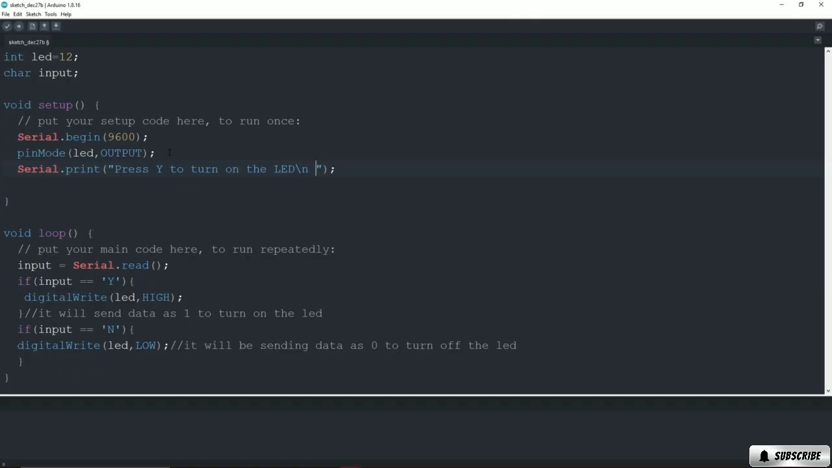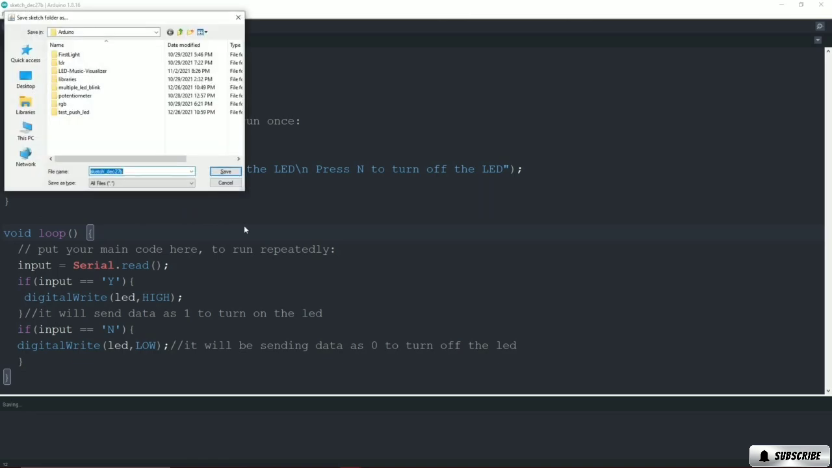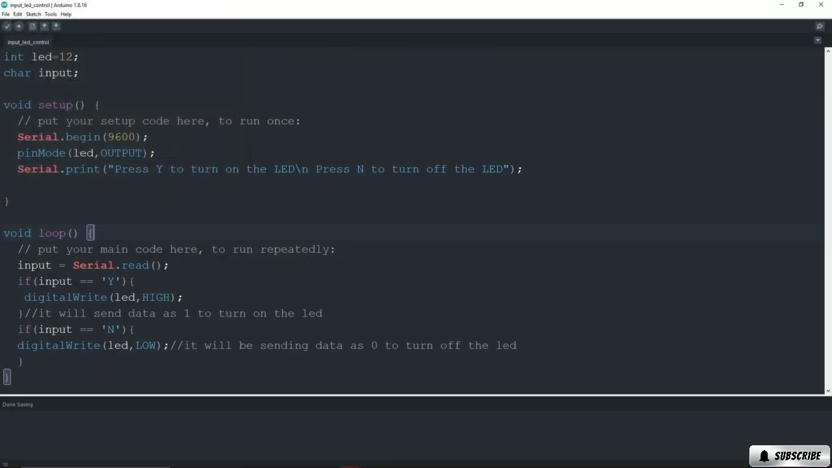It should ask our user to press N to turn off the LED. And once we are done with it, we will save the code and set it as input underscore LED underscore control, and we will first try to verify it.